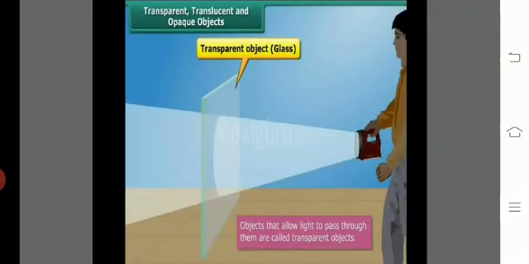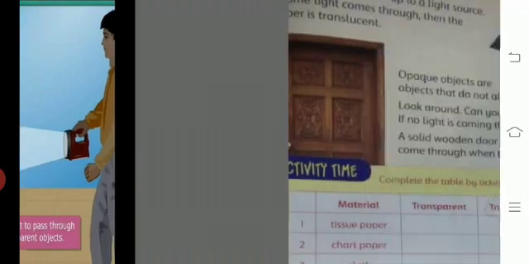Students, here I am going to show you a picture. In this picture, the light passes through this glass because it is transparent. Okay.